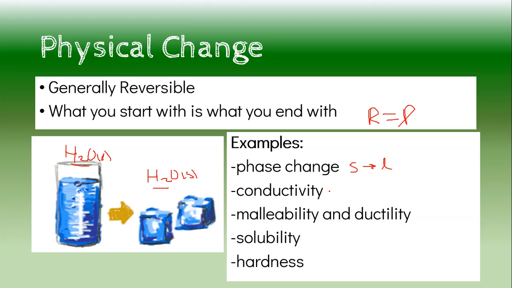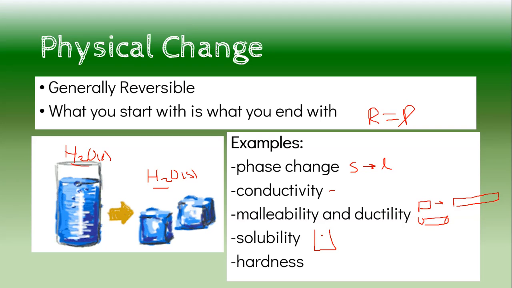Conductivity just means, does it allow electricity or heat to travel through it? It can heat up a little bit, but once again, the wire is still the wire, or the piece of cotton is still a piece of cotton. Now, if the cotton lights on fire, that ain't physical anymore. Malleability and ductility are also physical. Taking a solid chunk of something, for malleability, we're pounding it into a nice, thin, flat sheet. Whereas for ductility, you're taking it and putting it into a nice, long wire. I know, I'm an excellent artist. You're welcome.